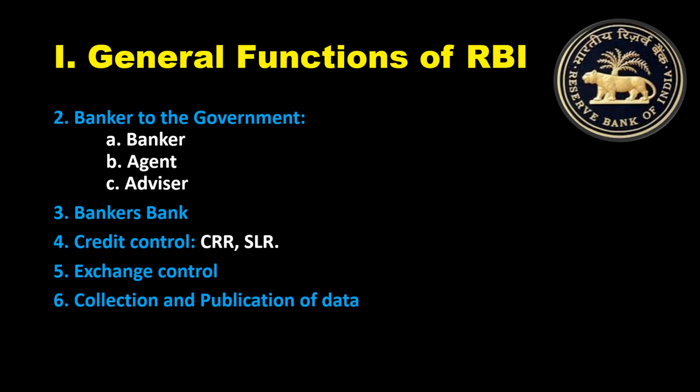Mainly the CRR, cash reserve ratio, and SLR, statutory liquid ratio. They use this to control the credit. What is cash reserve ratio? This is the amount all the banks need to deposit with RBI. RBI will mention, for example, some 4% or 5%. CRR means whatever they receive as a deposit from the public side, in that 4% they must deposit